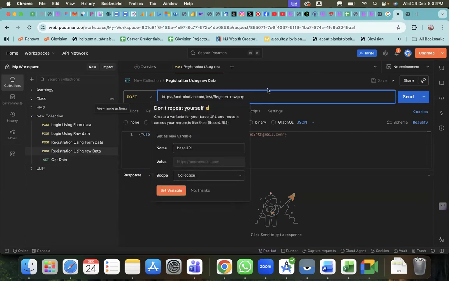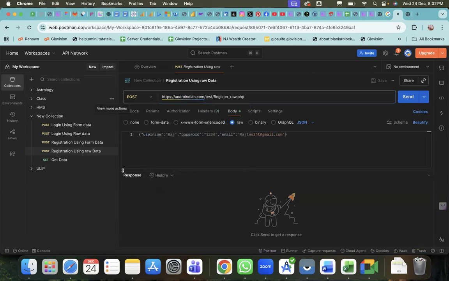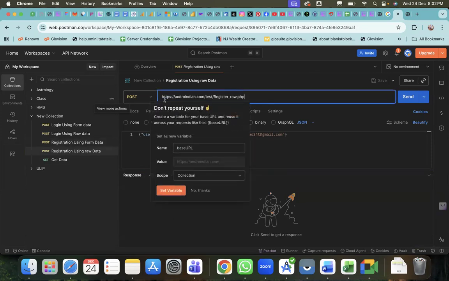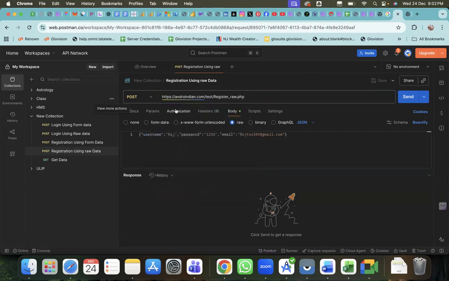Now within my website, I have created a few APIs for class purposes, which I created in PHP. This is the end URL, and we have to send data to this URL from our application. The type here is POST. I told you about get, post, put, delete. There are different options, but majorly we use these. Then this is the body. We can send data in different formats like form data, raw data, binary data, and encoded format. Here you must always use JSON format. So this is the JSON format.